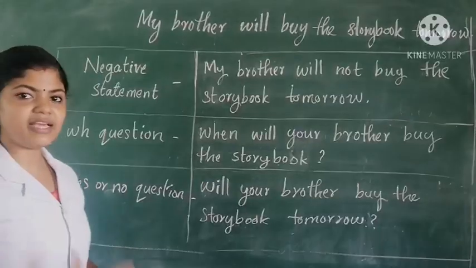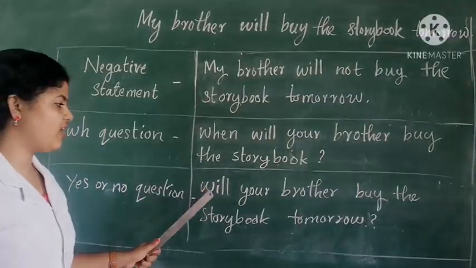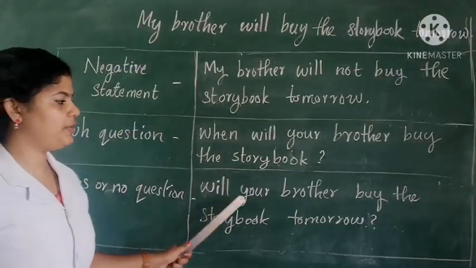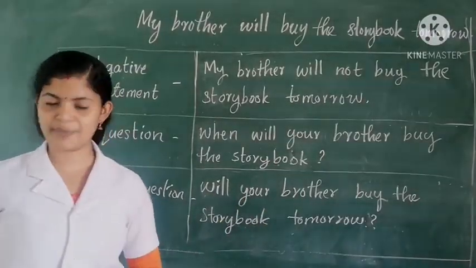Okay, so when we are making a yes or no question, we have to write the auxiliary verb or the modal verb in the sentence, that is will. Will your brother buy the storybook tomorrow?